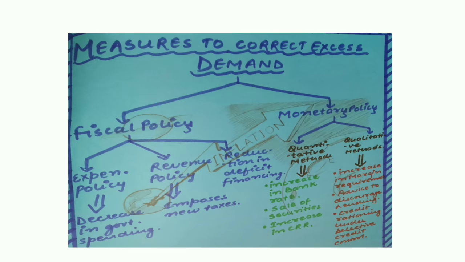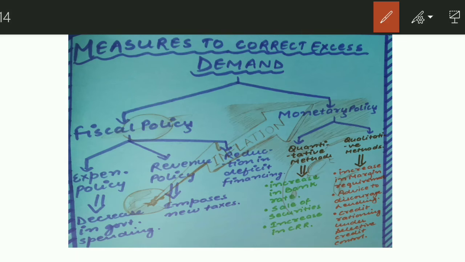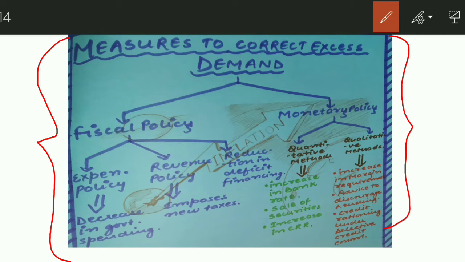All right. Now the question arises: what are the measures to correct this excess demand? We had already done these measures when we were doing the banking portion, the credit control features of the Reserve Bank of India in the banking chapter, in the last unit. So over here we can see that the measures for excess demand are of two types. Some are fiscal measures and some are monetary policies. Monetary policy is what we had already done, but fiscal policy is quite new to you.